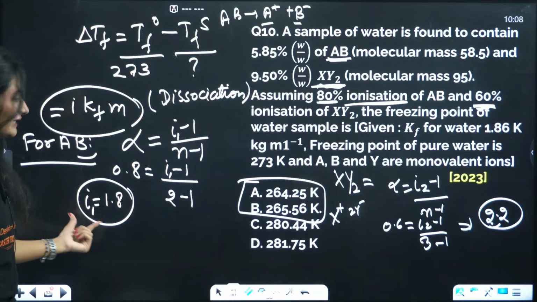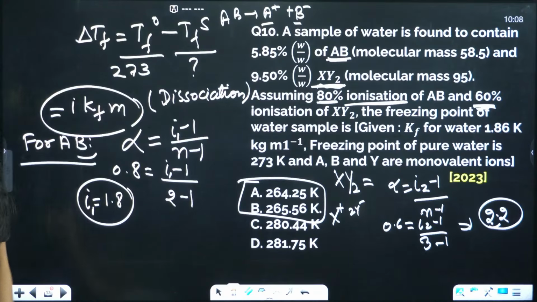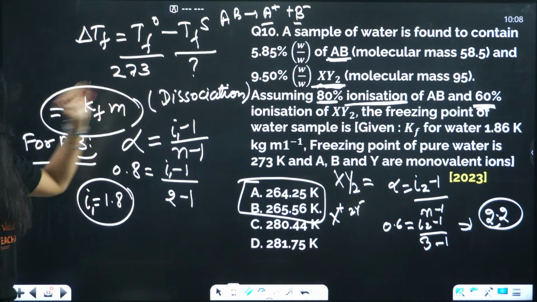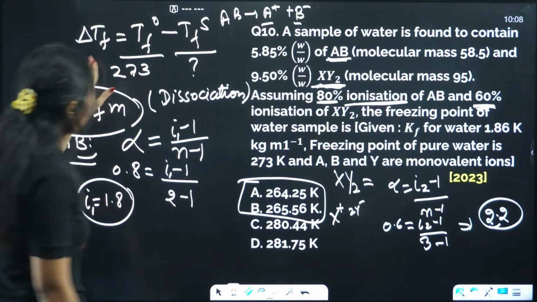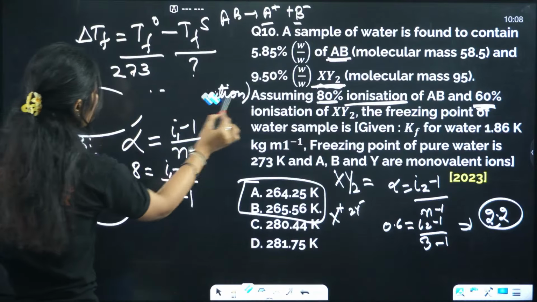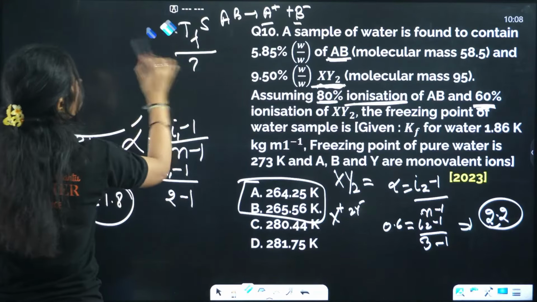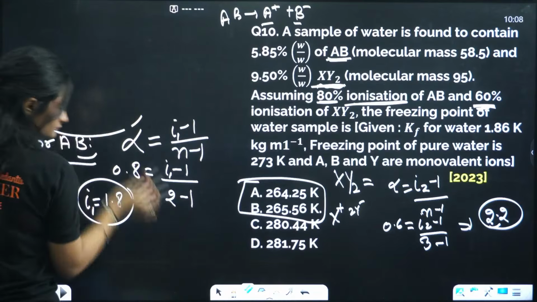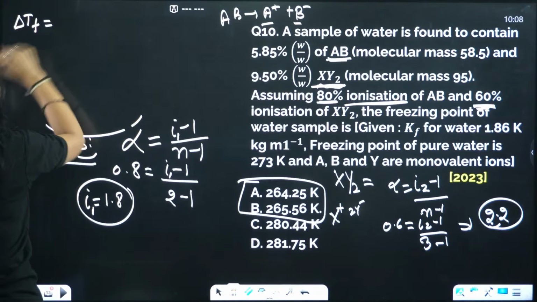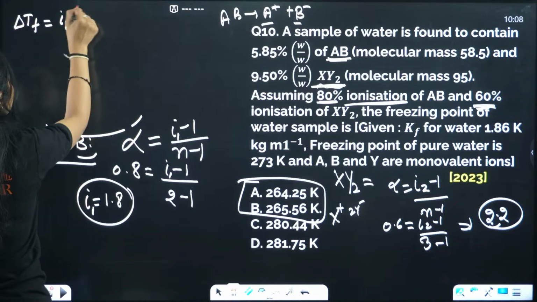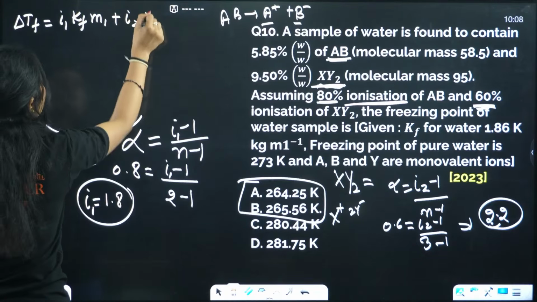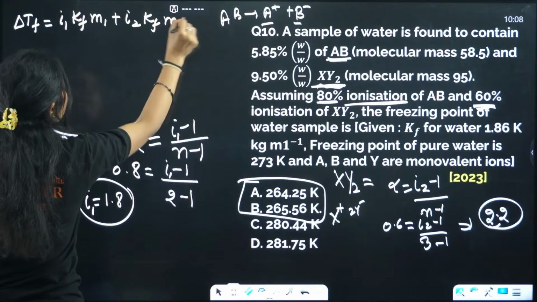I1 I figured out, I2 I figured out. Clear? Now what do I need to do? I need to substitute all the values in the equation. What is the equation? The depression in freezing point is I1 Kf M1 plus I2 Kf M2.